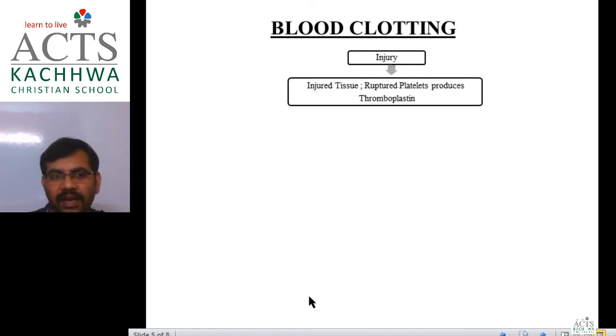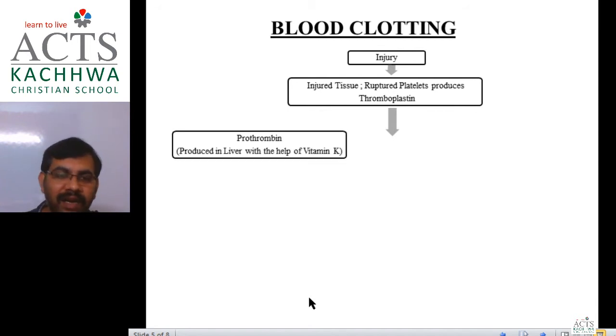These platelets present in blood come in contact with air, and after that they produce an enzyme, thromboplastin. What will be the function of this thromboplastin? Thromboplastin is produced by ruptured platelets. This thromboplastin produced by ruptured platelets acts on prothrombin.